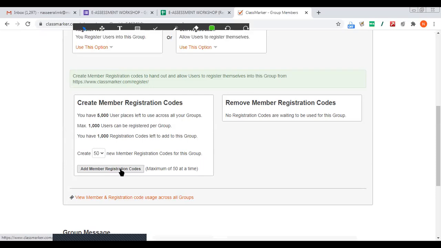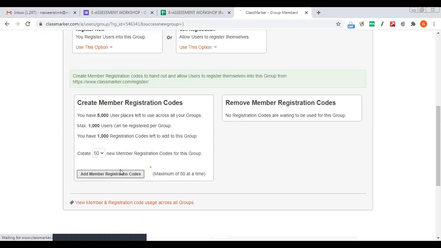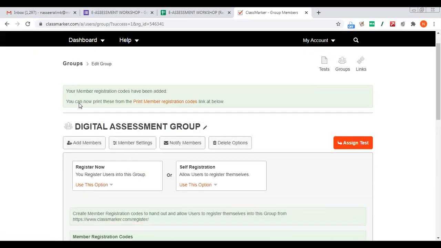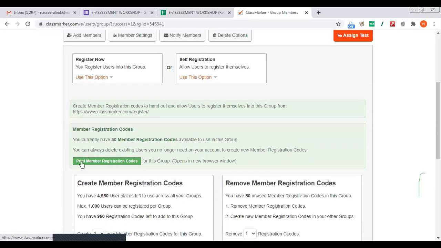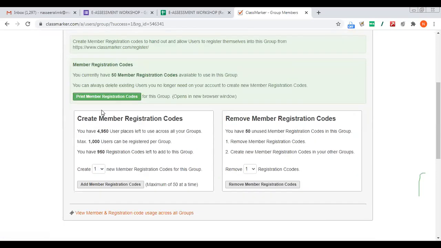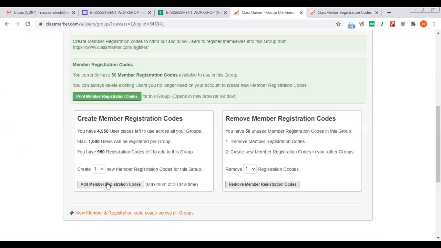See, when we provide hall tickets to our students, there will be an examination roll number. The same way you can create a roll number. Now here, print member registration code. The registration codes are created. If I need more, I can create more. Now you see 950 are left. Only 50 codes I have generated so far.